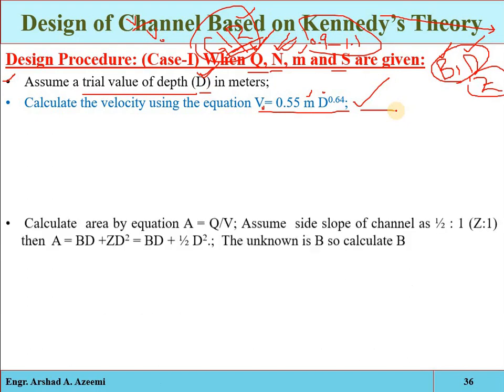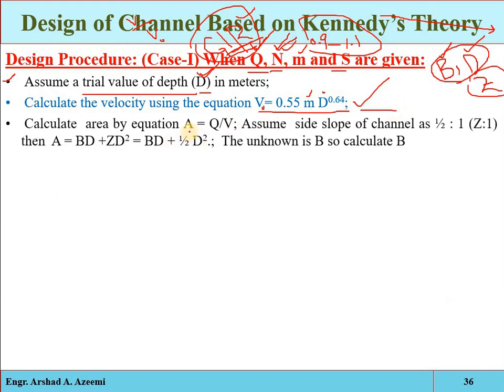Now calculate the area, as the discharge is given and the critical velocity we have determined. For such a critical velocity, how much cross section will be required? So we will get the cross sectional area.